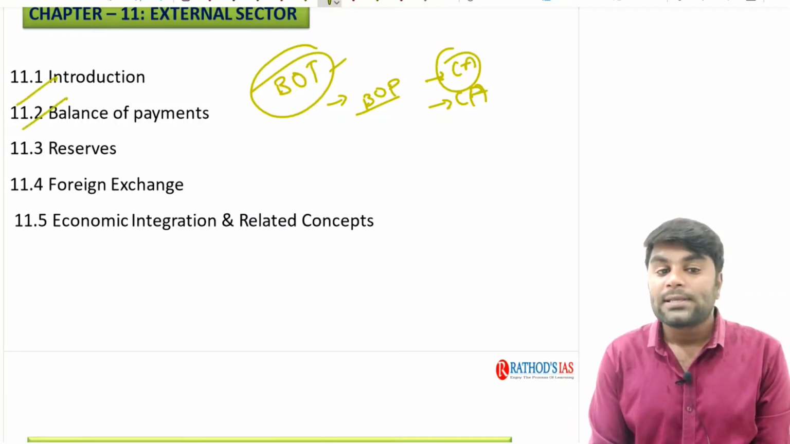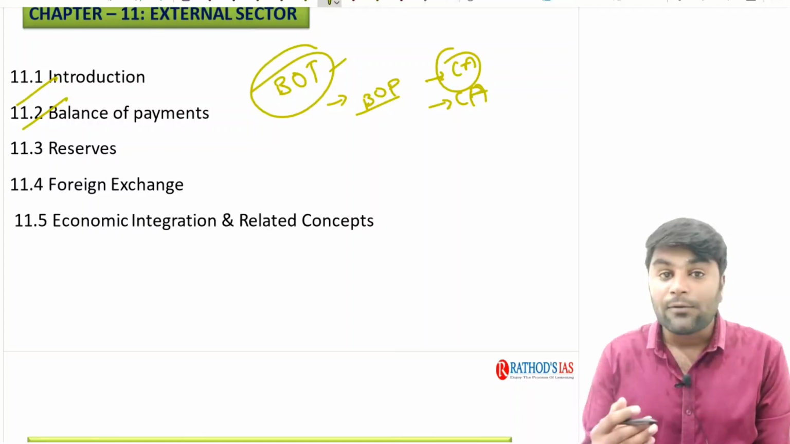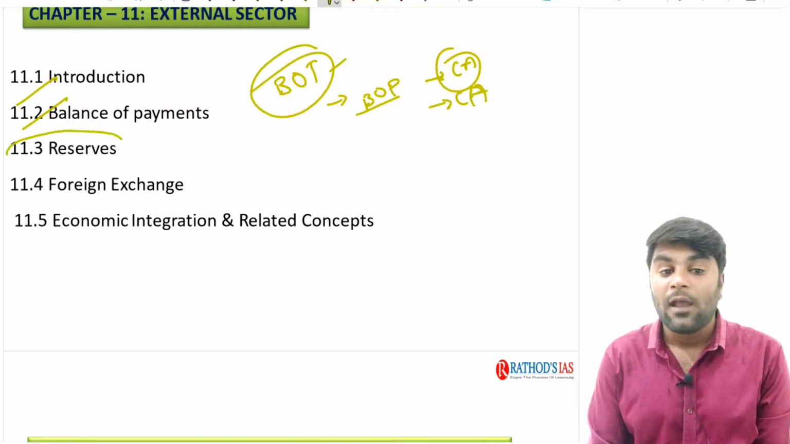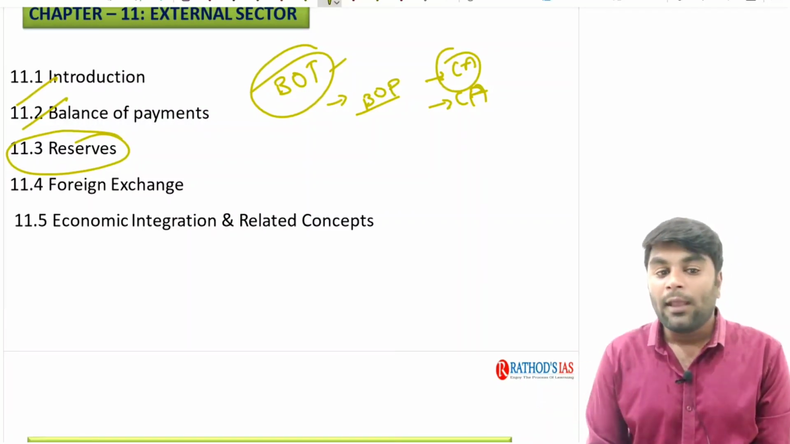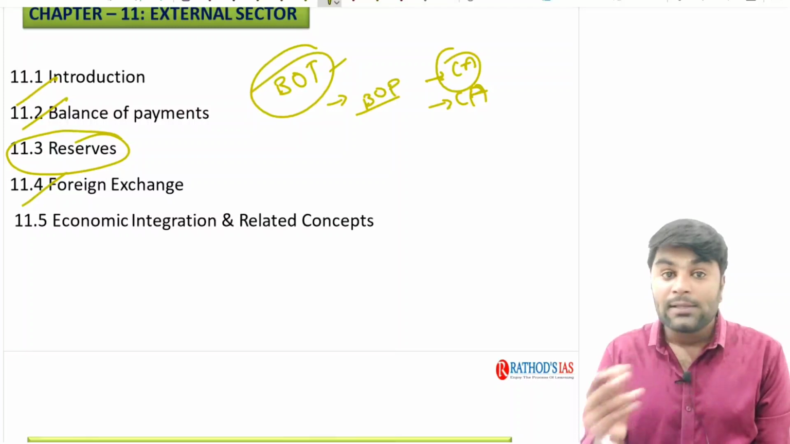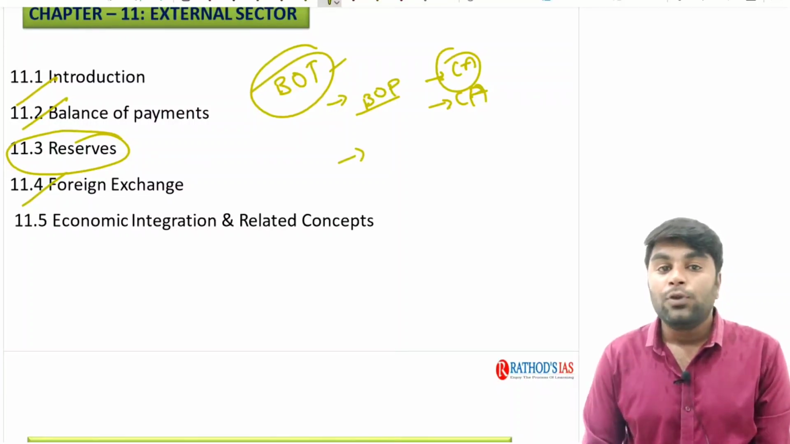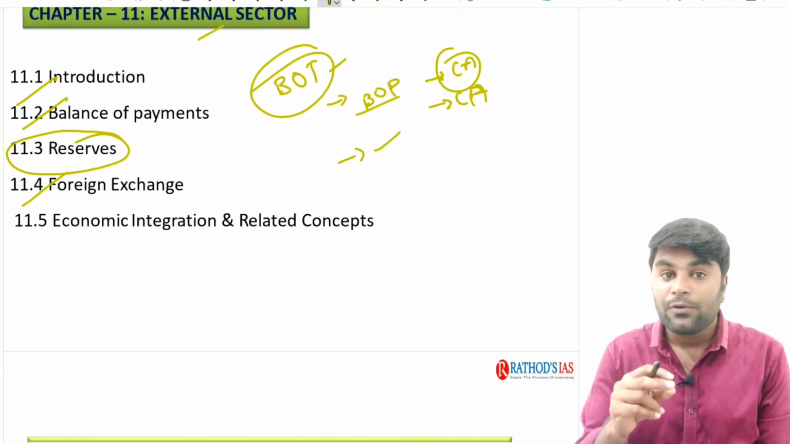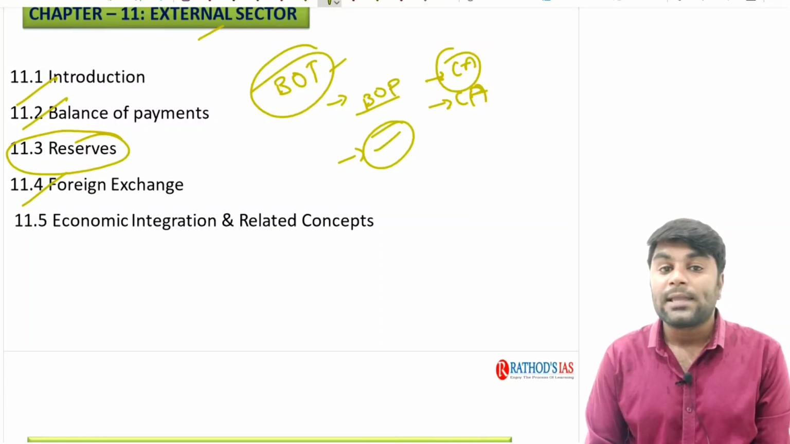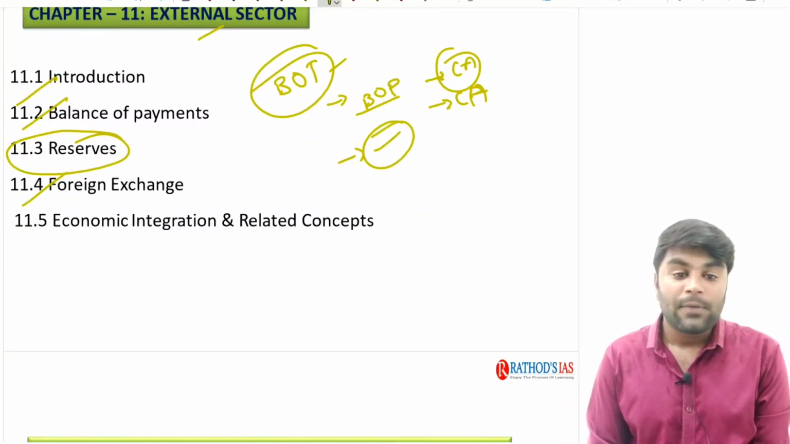We are clearly going to discuss all these concepts, and we are also going to discuss the reserves, the different kinds of reserves which are held with the central bank of a country. Next, we are going to discuss foreign exchange, right? Many UPSC aspirants might get confused in this chapter with the terms devaluation, depreciation and appreciation, and all these terms are very confusing. We are clearly going to discuss them in a very clear way.